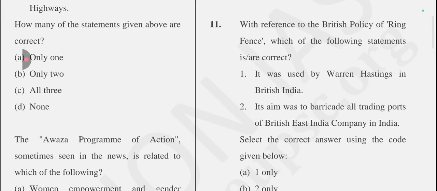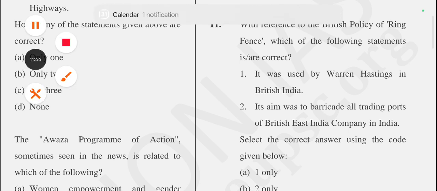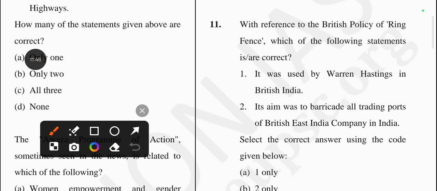Next question is, with reference to the British policy of ring fence, which of the following statements is correct? So it is asking about the correct statement related to the British policy of ring fence. So first statement is, it was used by Warren Hastings in British India.